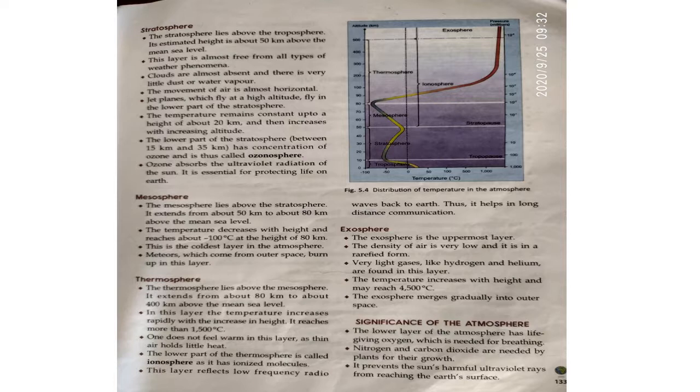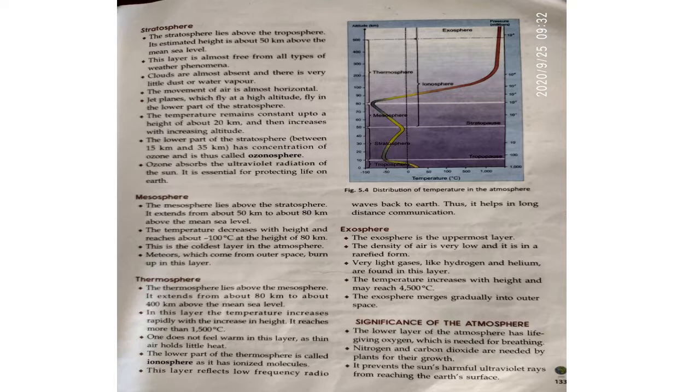So children, one very important feature of this layer is that the lower part of the thermosphere is called the ionosphere, and it has ionized molecules. Remember why it is called the ionosphere? Because it has ionized molecules. This layer reflects low frequency radio waves back to earth and thus helps in long distance communication. Okay children, so in long distance communication, the role of this layer is very important.